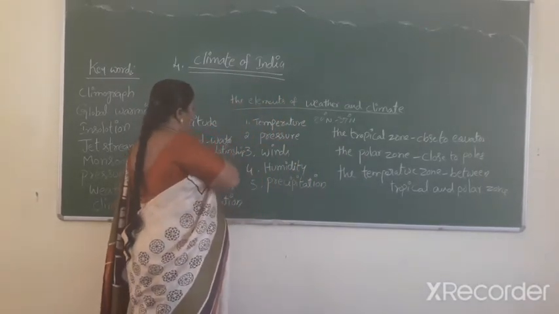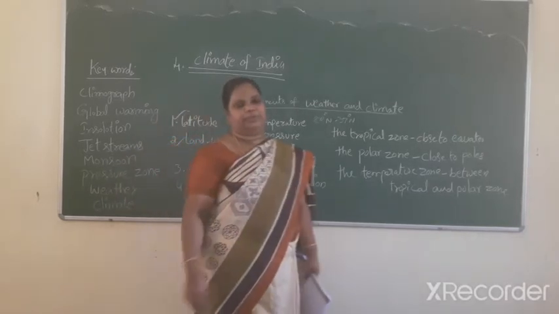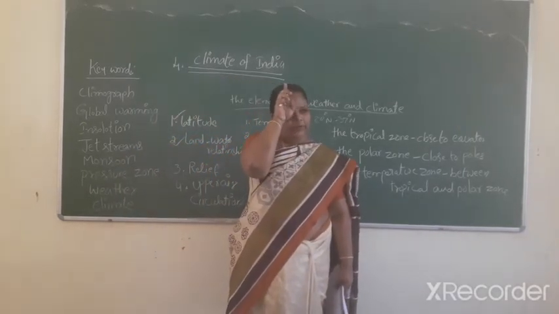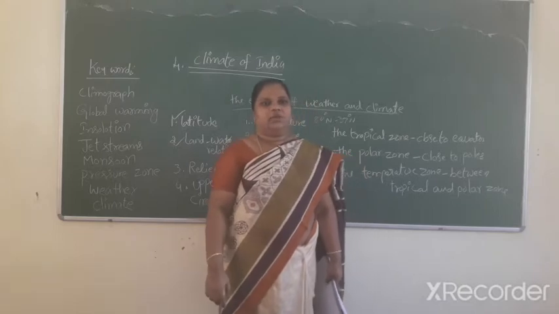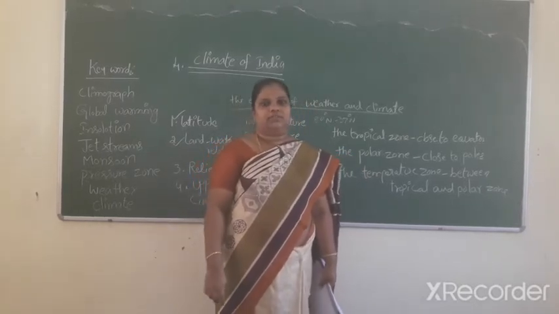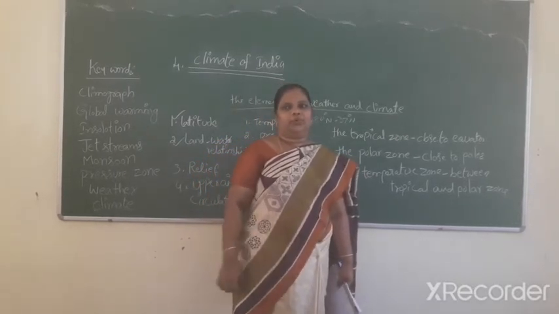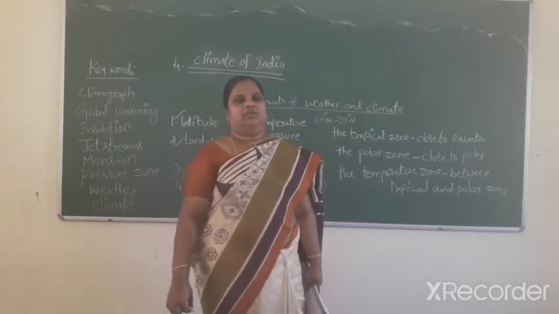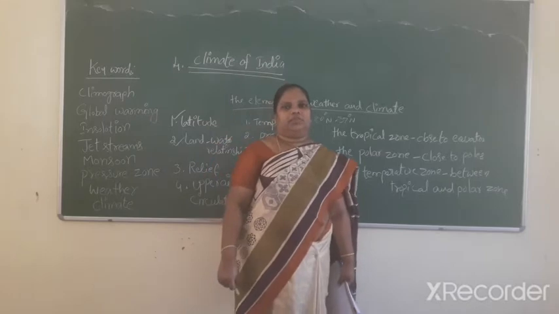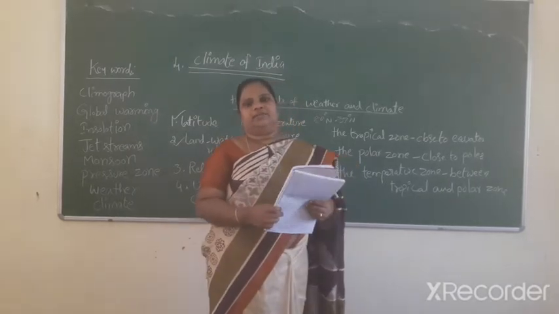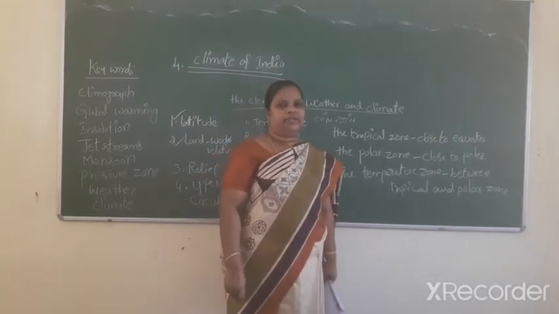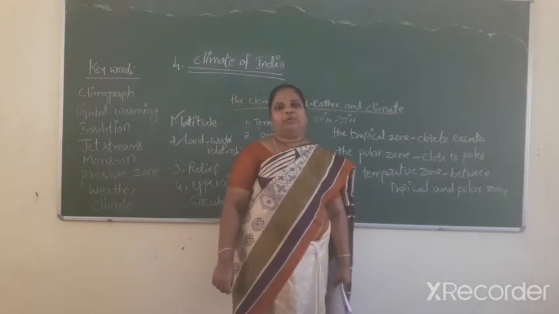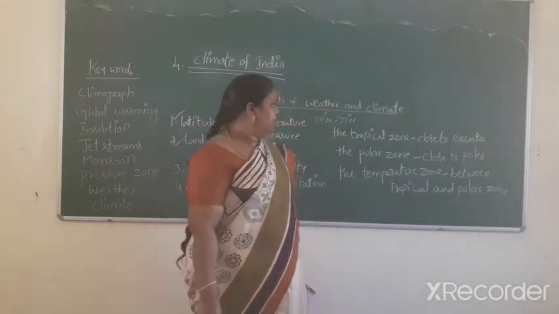Second one, the land and water relationship. Dark areas such as dense vegetation absorb more heat, while lighter areas such as polar regions reflect more.